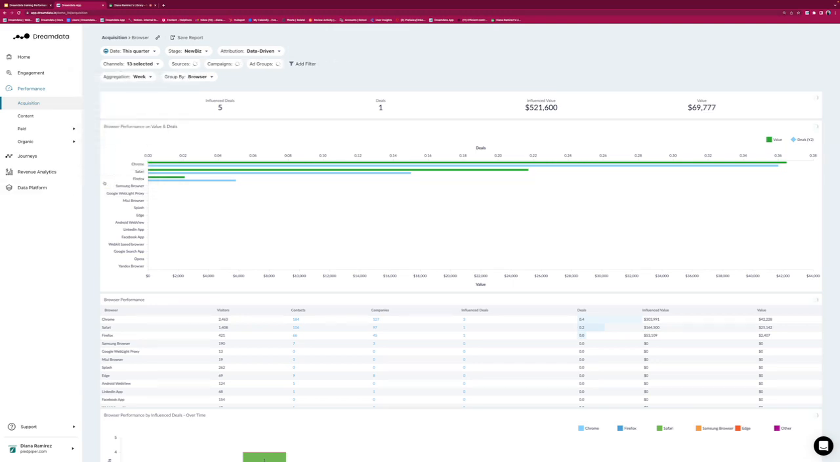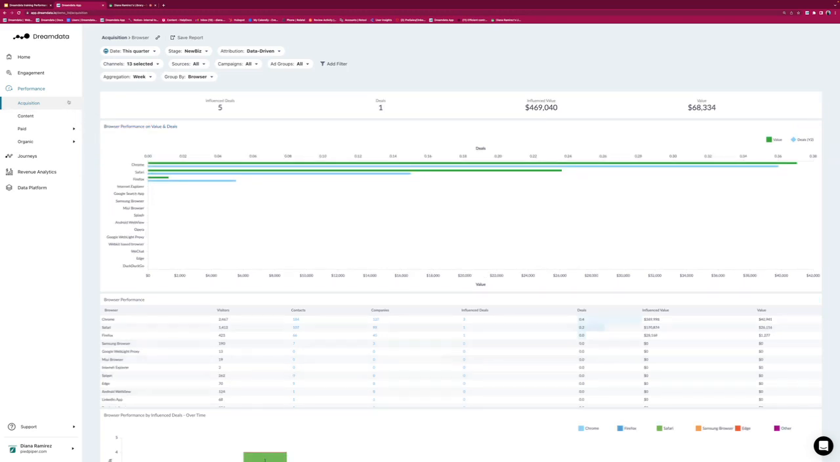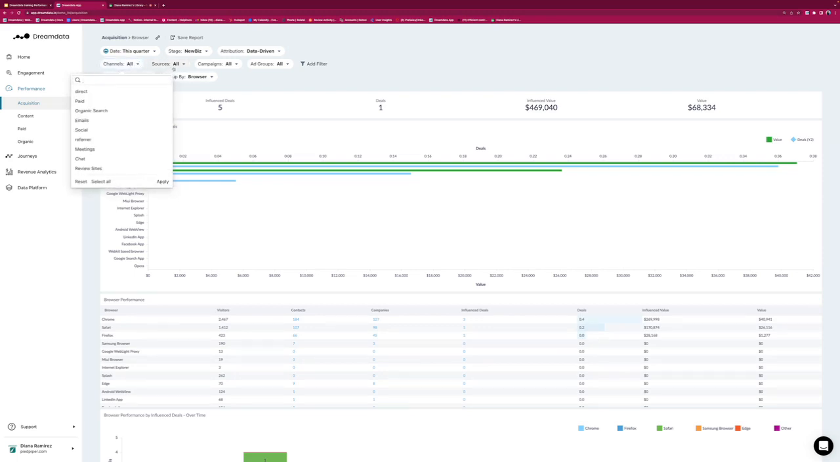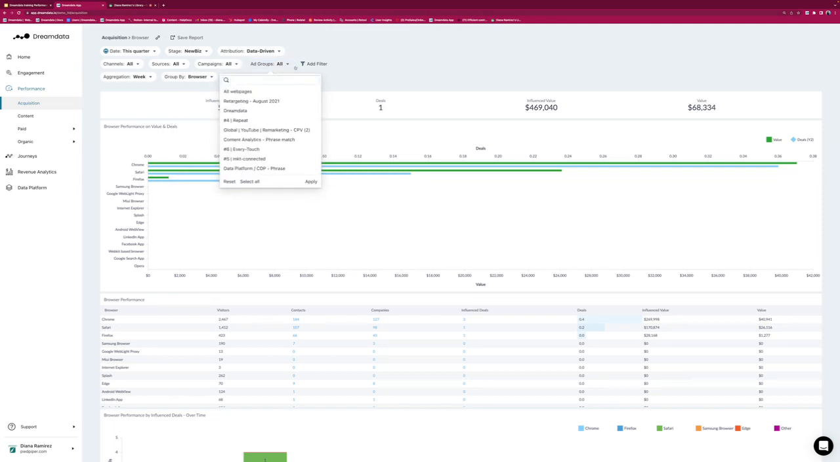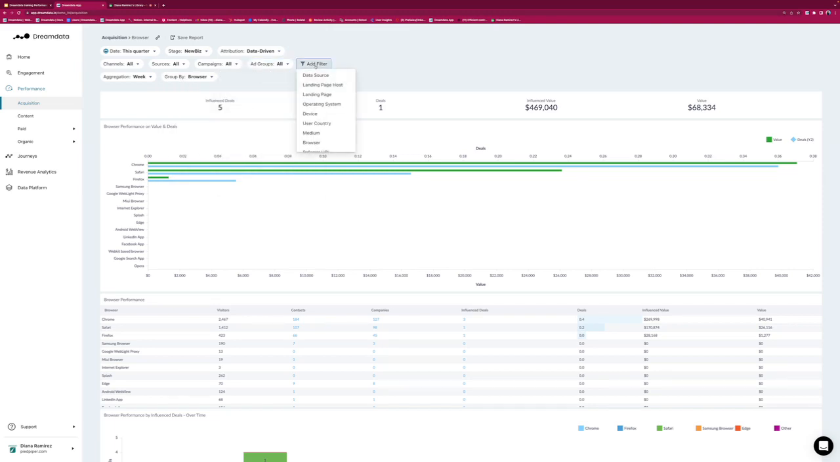You can also click on select all, then all channels will be selected, or by clicking again on channels and reset, it will set it up to the starting point where everything is deselected. Then you can select sources if you'd like to dive into specific sources, campaigns, ad groups. And then we have also more filters for you, which help you to figure out the data source. Where is the data coming from?